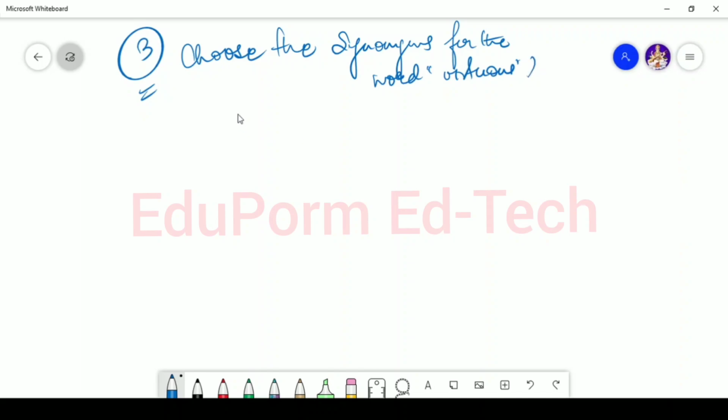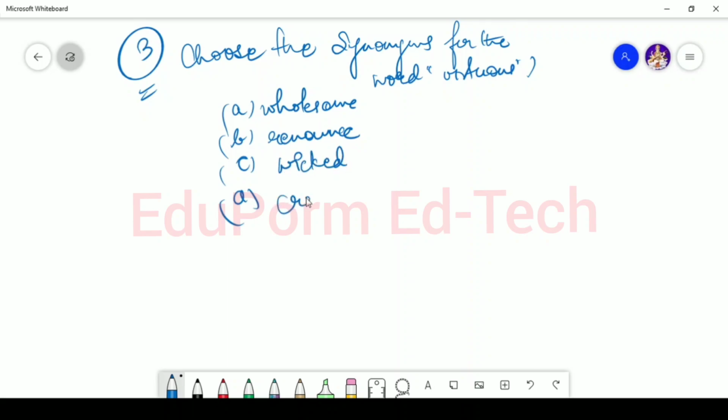In this case you are provided with options like wholesome, renounce, wigged, and crave. So in this case, you have to choose synonyms from these four options where they have provided you with wholesome, renounce, wigged or crave. So virtuous shares the meaning with wholesome. Wholesome and virtuous both are the same thing.